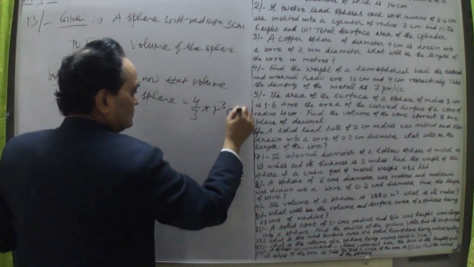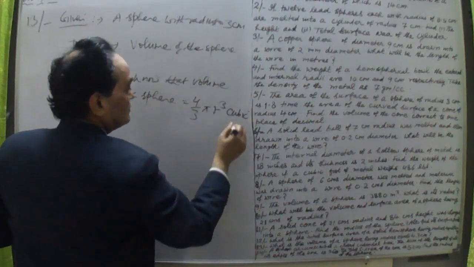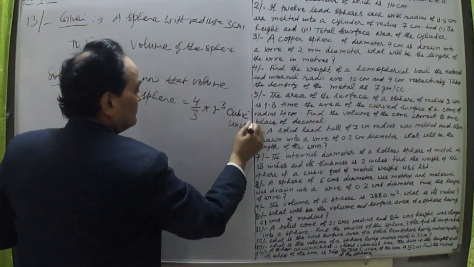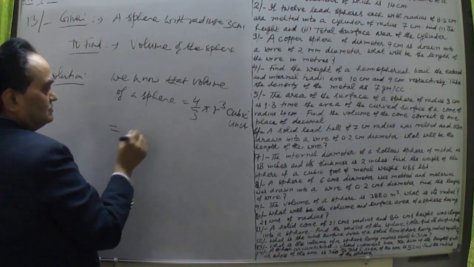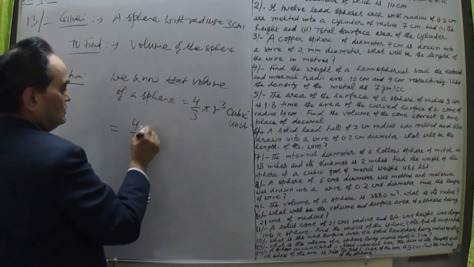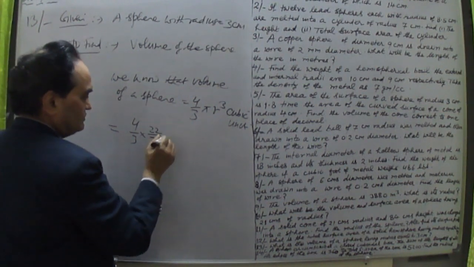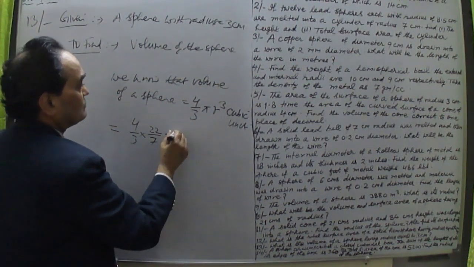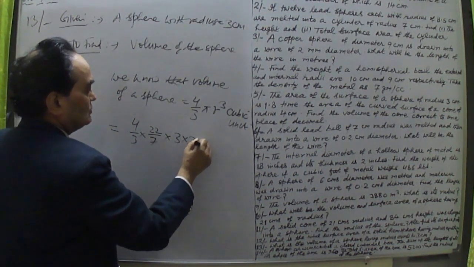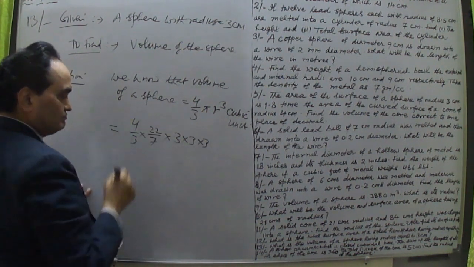This is in cubic units, here we will put centimeters. This is equal to 4 by 3 into pi, which is 22 by 7, into r, which is 3 into 3 into 3, so 3 cube.